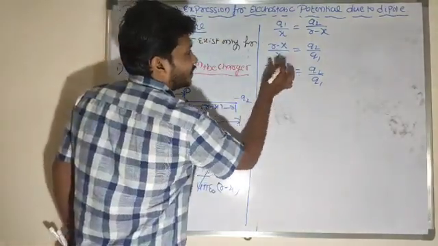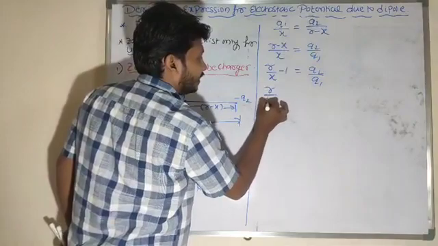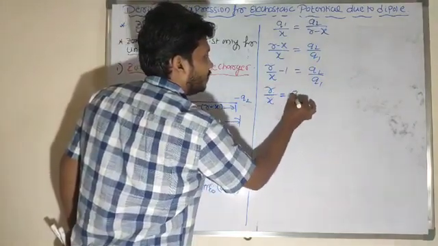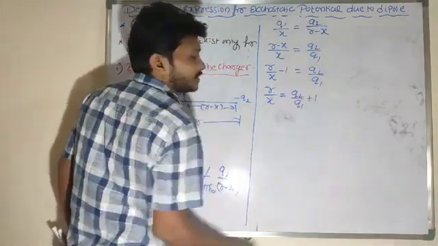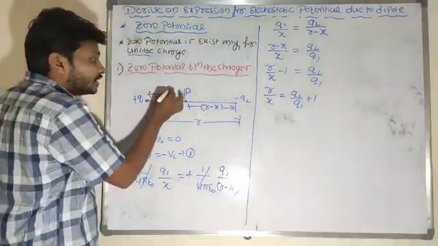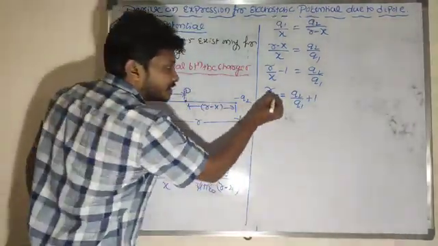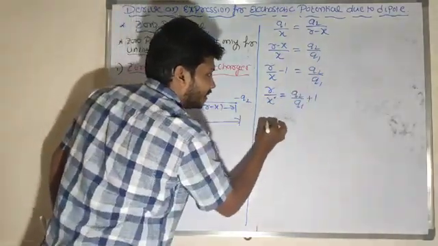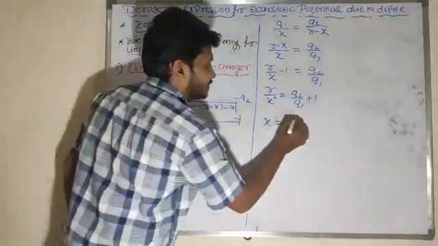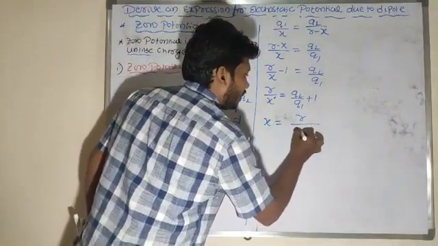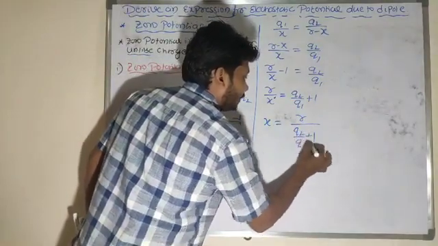So minus 1 if it goes to the right side, so shall I take that r by x is equal to q2 by q1 plus 1. My intention is to determine at what distance you may get zero potential. So the x value I need to determine. Shall I rewrite here, x is equal to what? R divided by q2 by q1 plus 1.